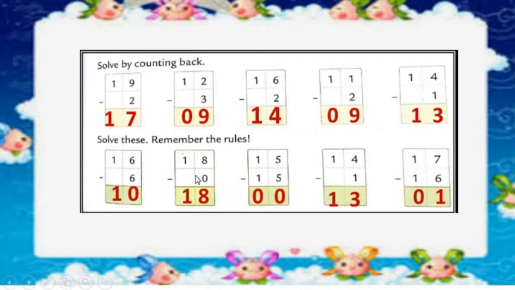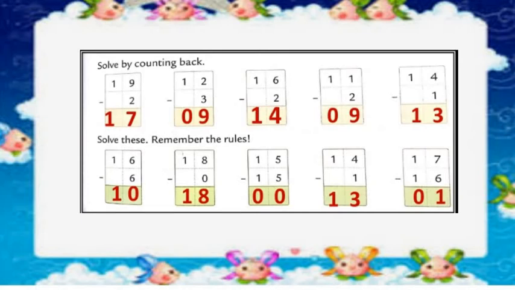18 minus 0. Now my dear students, you all are familiar with the rule of subtraction, that whenever you are going to subtract any number with 0, you will get the same number as an answer.